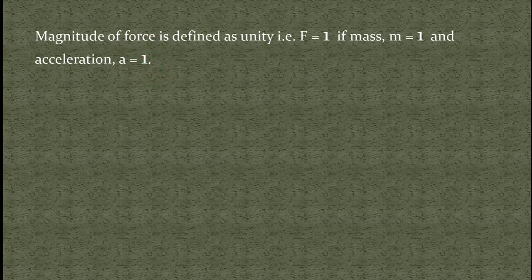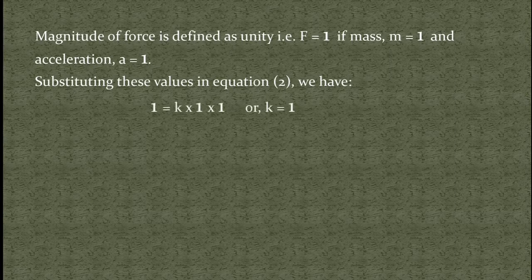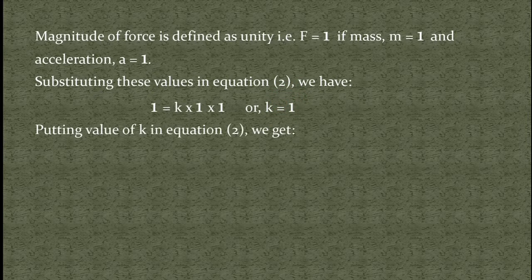Substituting all these values in equation 2, that is F is equal to kma, in place of F we can write 1, is equal to k into, in place of m again we can write 1, and in place of a we can write 1. So from this expression we have k is equal to 1. Substituting this value of k in equation 2, we have F is equal to m into a. This is the final expression for Newton's second law of motion.